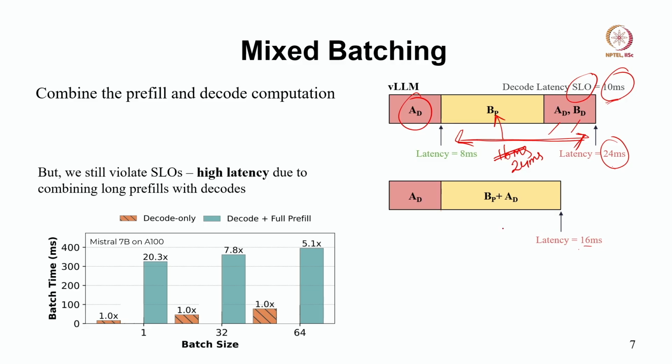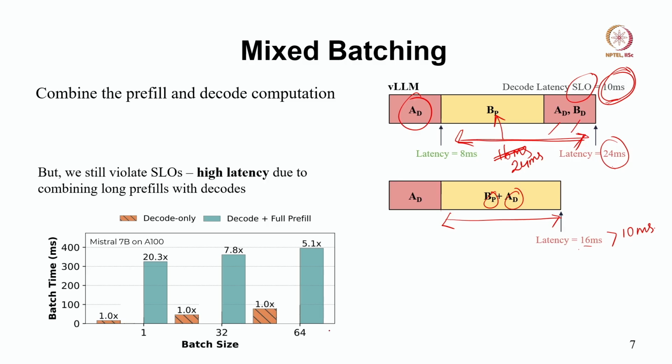When we say latency equals 16 millisecond, this whole thing is 16 millisecond, which is again greater than 10 millisecond. So again it violates the service level objective, right. Although we mixed this prefill and decode, we are still not able to hit this SLO of 10 millisecond. And why? Because the high latency is occurring due to combining the large prefill with the decode, right.